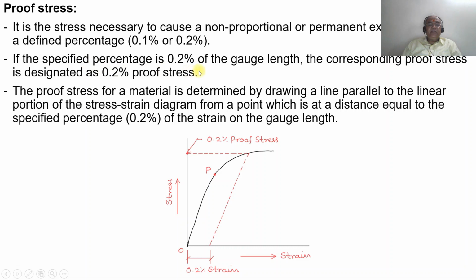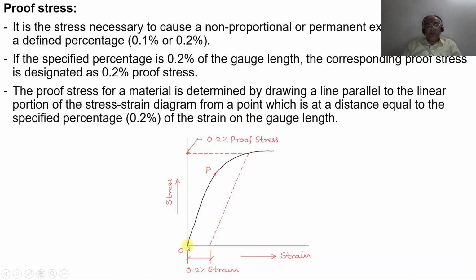If the specified percentage is 0.2% over the gauge length, the corresponding proof stress is designated as 0.2% proof stress. The proof stress for a material is determined by drawing a line parallel to the linear portion of the stress-strain diagram from a point which is at a distance equal to the specified percentage, 0.2% strain, on the gauge length.